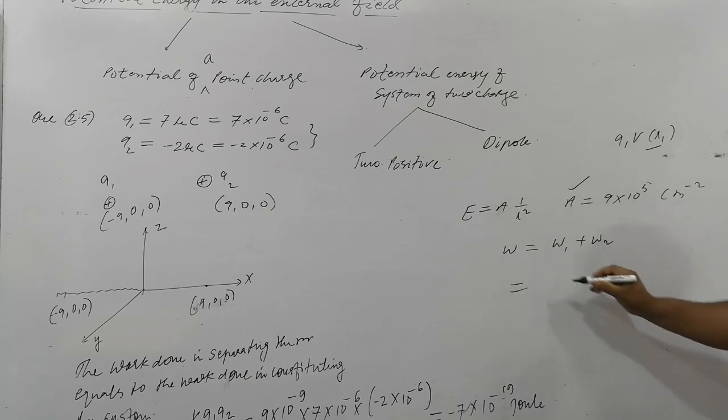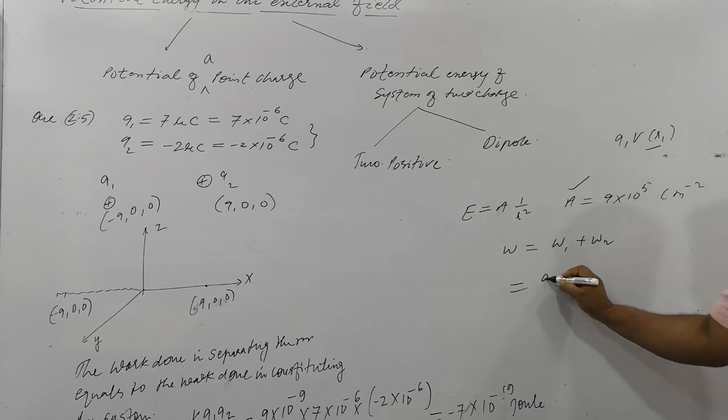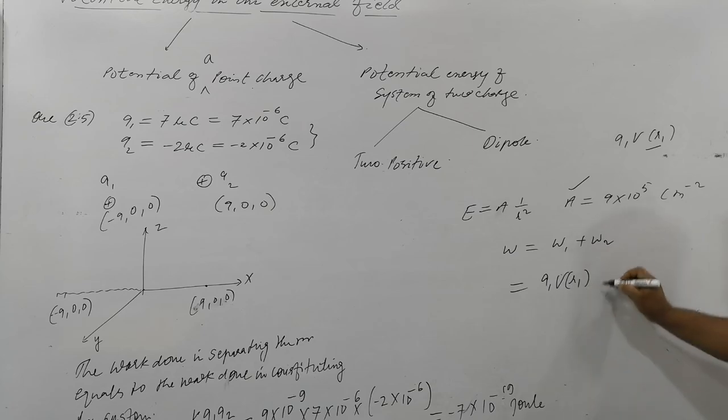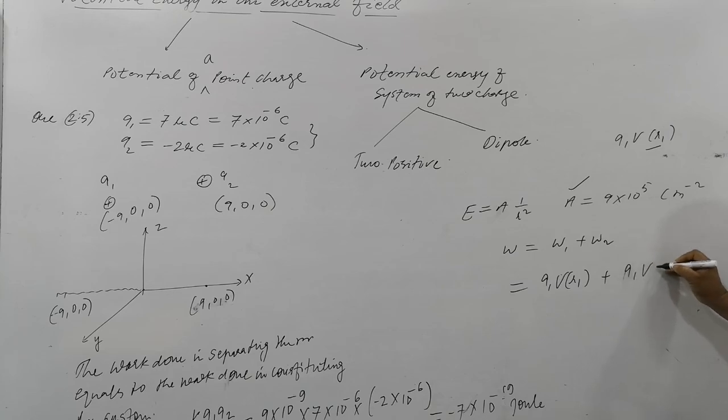So work done in bringing the first charge is Q1 into V at R1, plus the second charge is to be brought here. Work is to be done against Q1 and against the field, so Q2 into V at R2, and the potential from the field is here.